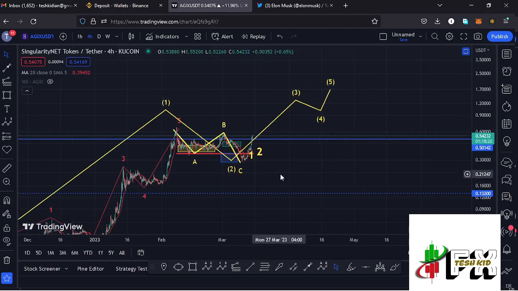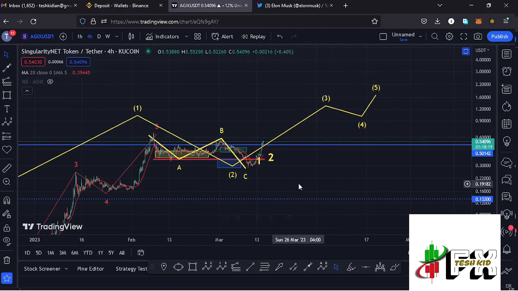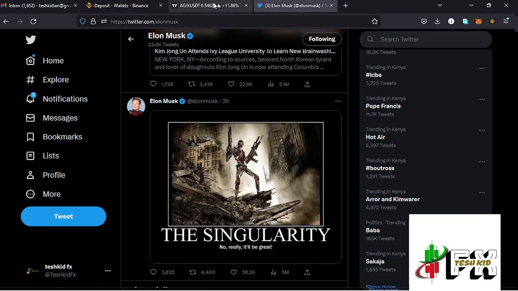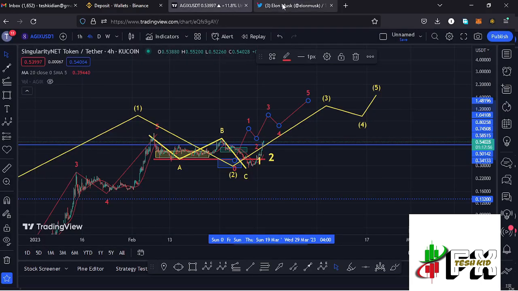and that is the minimum that I'm expecting that higher Elliott wave count 3 to the upper side to do. And because of the impulsive nature in the formation of that wave 3, I'm also expecting to see a 5-wave structure in formation within the formation of that higher Elliott wave count 3, having the wave 5 fully maximizing our target areas and also giving us the high for that wave 3 to the upper side. And given the support of big names like Elon Musk, then we have the chance of making it to that high in the formation of that wave 3.